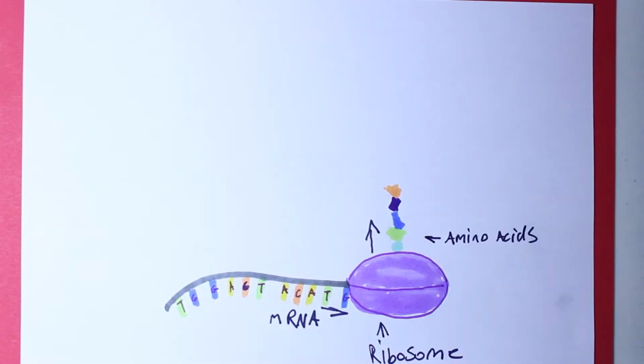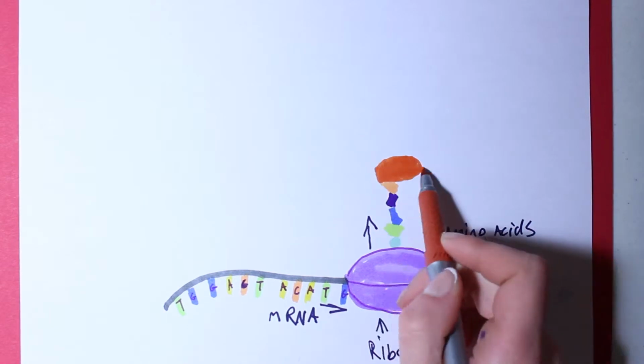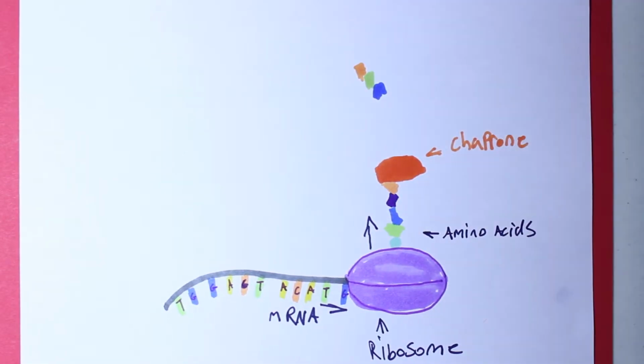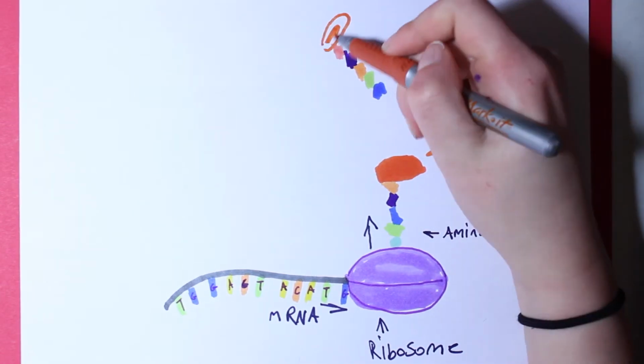A chain of amino acids isn't good enough though. It needs to be in the proper shape for it to function. Chaperones help take the chain to another machine called the chaperonin and make sure it doesn't start folding before it gets there. In the chaperonin, the protein chain is folded to the correct shape.